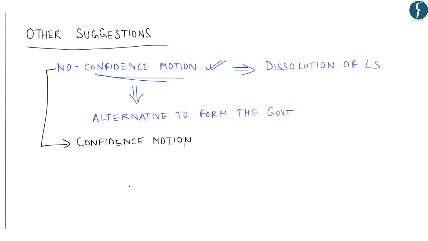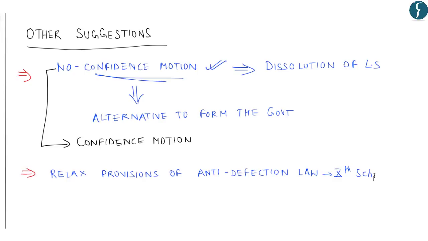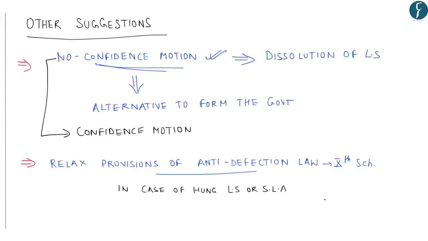The other suggestion which the Commission makes is to relax the provisions of the anti-defection law as prescribed under the 10th Schedule of the Indian Constitution, so as to prevent a stalemate in Lok Sabha or State Legislative Assembly in case of a hung parliament or a hung assembly. This would work effectively for a coalition government. Suppose 5 or 10 members of a coalition government defect as per the anti-defection law, then the majority on the floor of the House may be disturbed. And if any government or coalition government falls short of majority, then definitely it has to resign. In such a case, it leads to the fall of government. So seeing such a situation, the Law Commission has suggested to relax certain provisions of the anti-defection law.